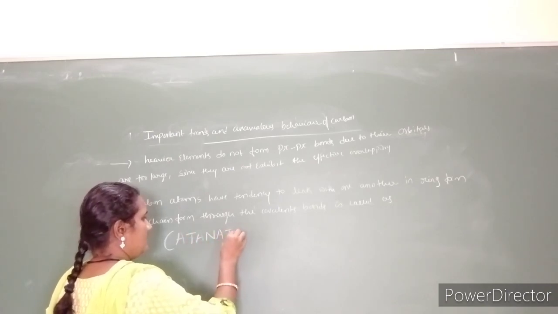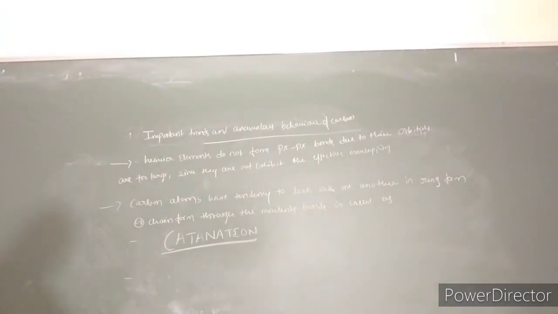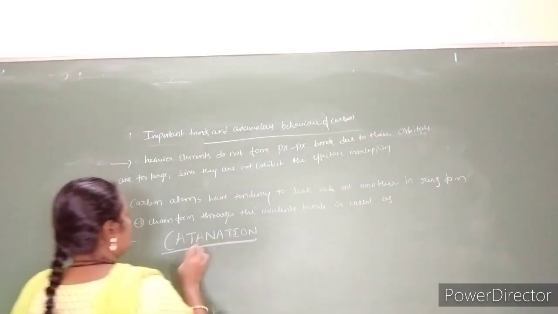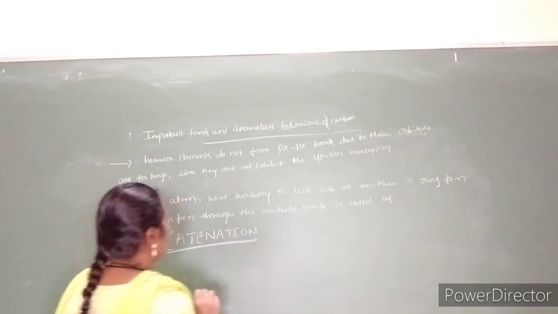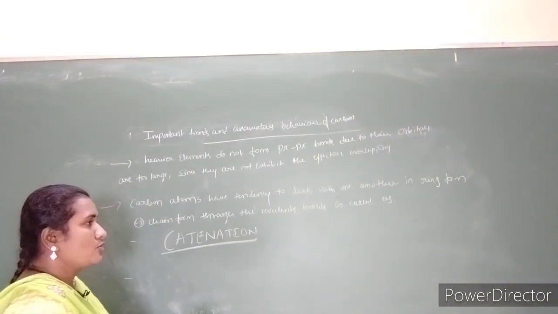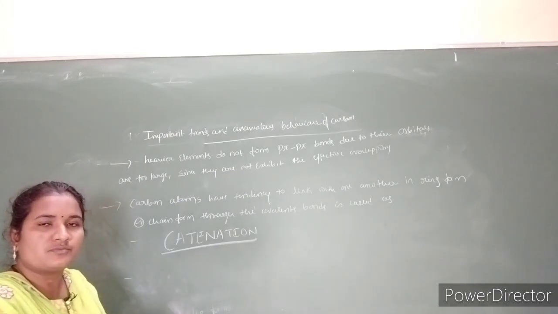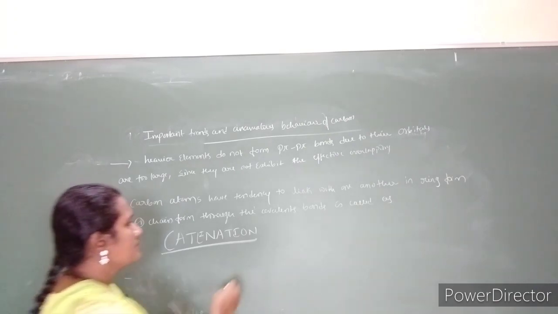This is one of the important behaviors shown by carbon. It forms catenated moieties due to its strong C-C bond, meaning it makes stronger bonds with another carbon atom.